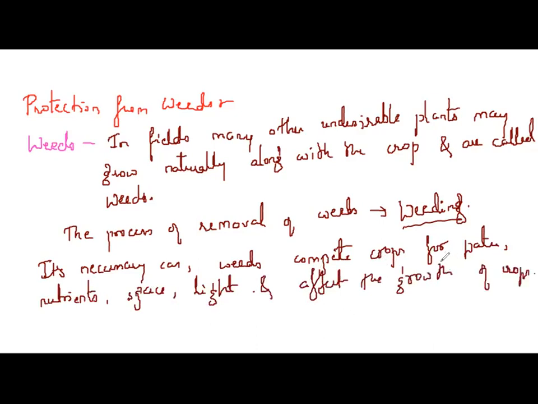Some weeds interfere in harvesting and may be poisonous for animals as well as human beings. So farmers adopt different ways to remove the weeds and control their growth. One of them is tilling before sowing of the crops.